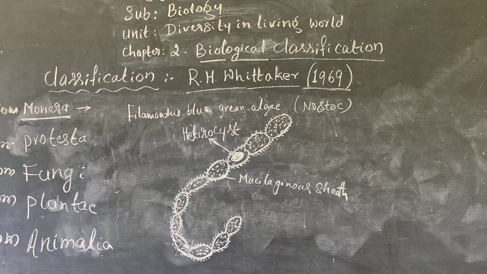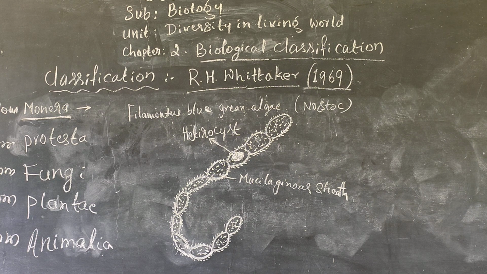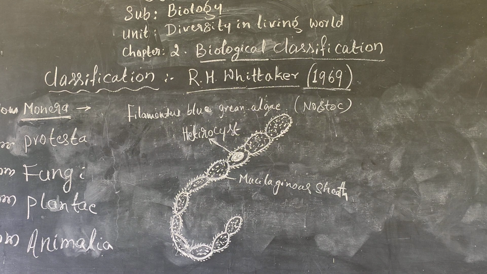So the Monera kingdom is explained very clearly. According to R.H. Whittaker, it comes under the Archaebacteria and Eubacteria, and all these bacteria come under Monera. Today I am going to explain the characters of Monera, which show different characters that you can remember. What are the basic characters of Monera? Bacteria are microorganisms. That is point number 1.